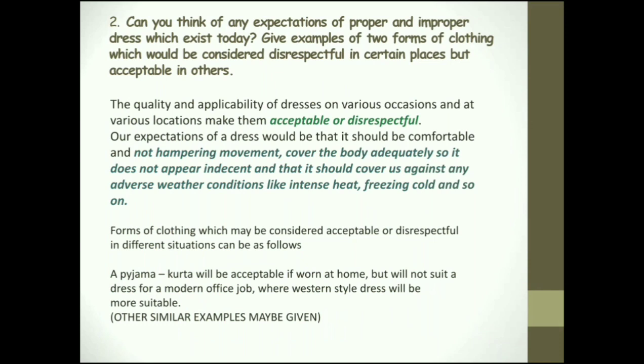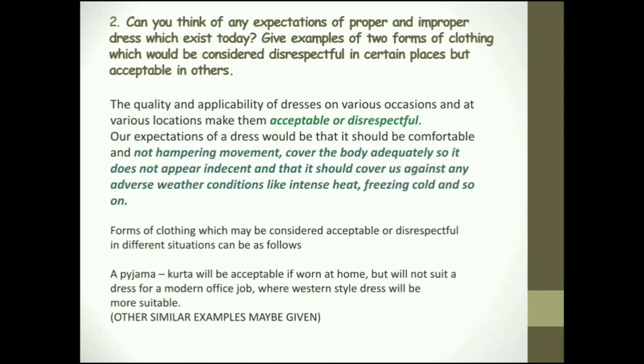This point was stressed when we started the audio for the complete chapter, where I specifically told that a dress becomes disrespectful when you wear the wrong thing, when you make the wrong choice. For example, if you wear a party attire to an office where you're expected to wear a proper formal dress, it is disrespectful.